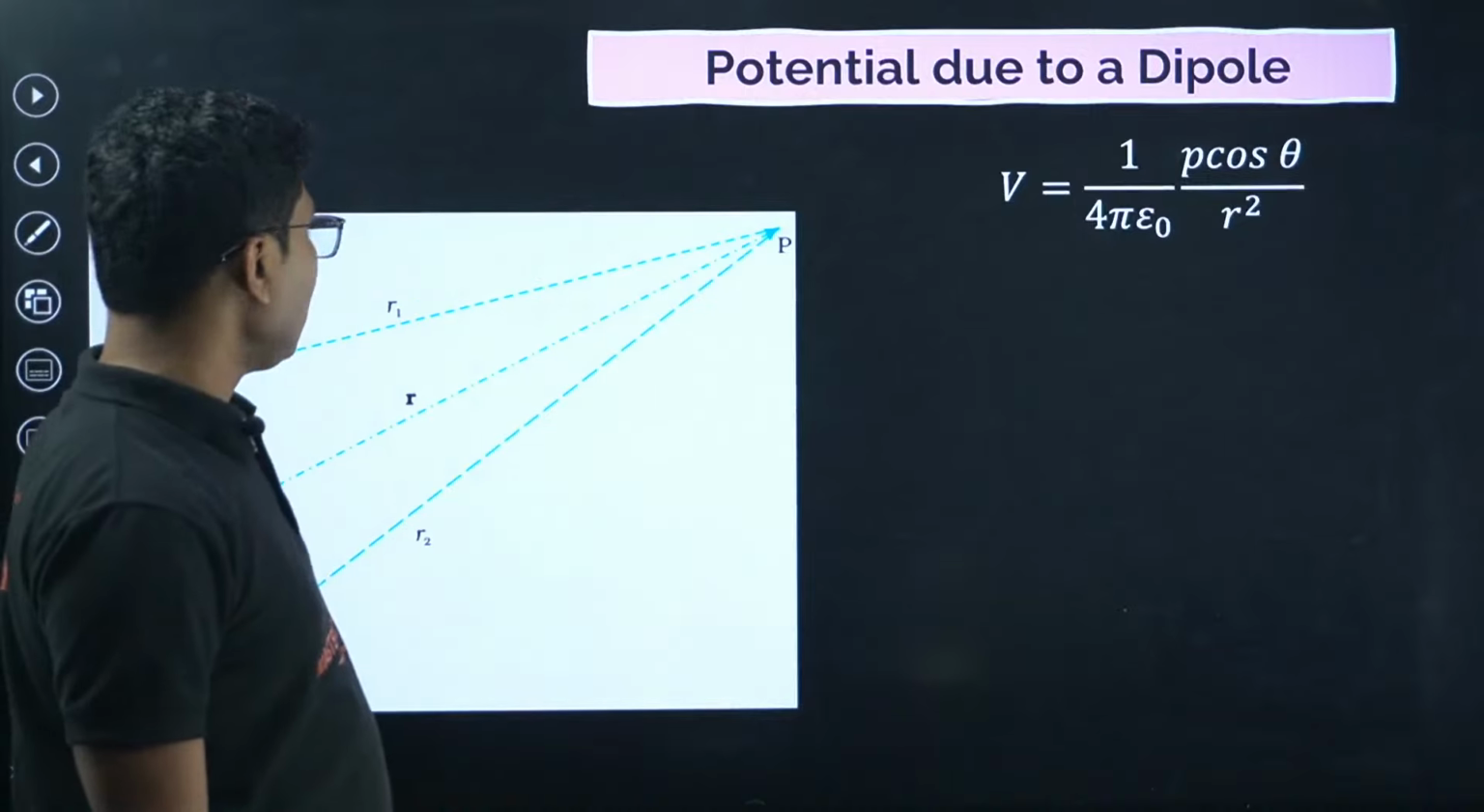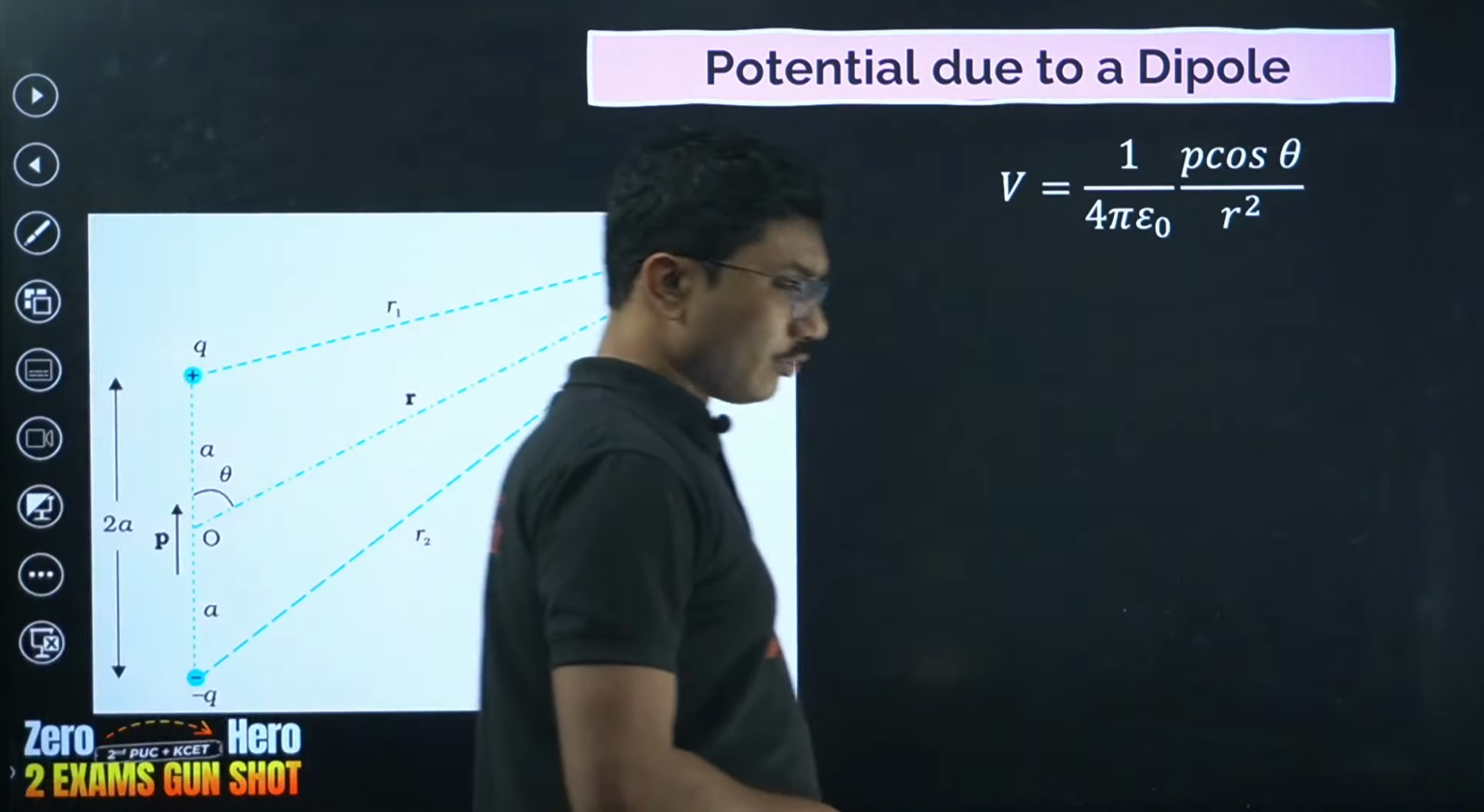Okay, now let's see potential due to a dipole. Potential due to a dipole.